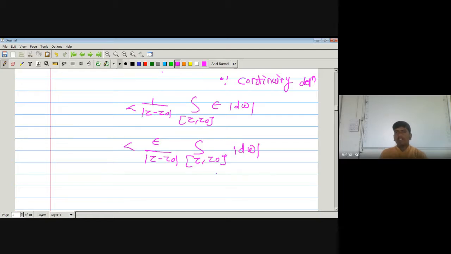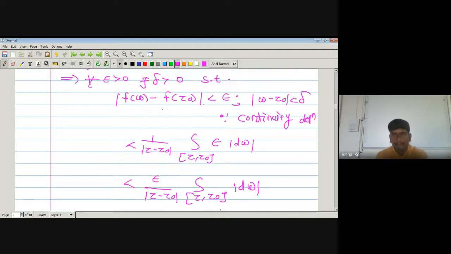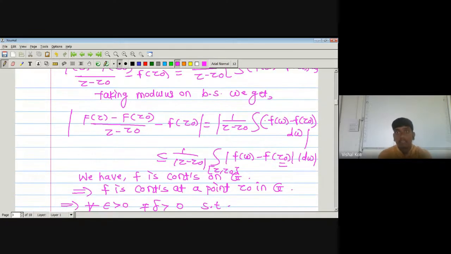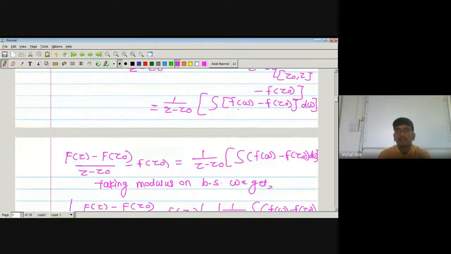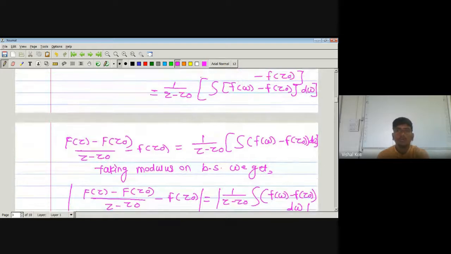What is the integral value of this one? Sorry, I think it is Z0 to Z. Somewhere I am missing. Yes, it is Z0 to Z. Just write here Z0 to Z.